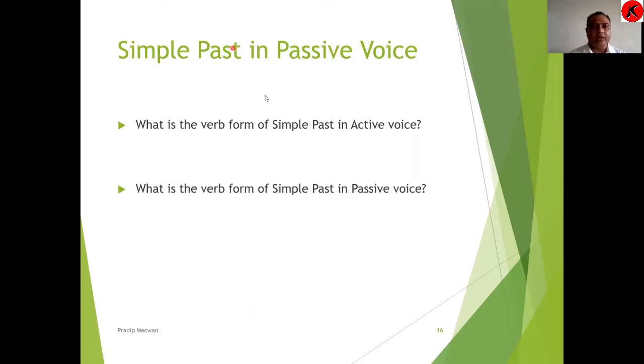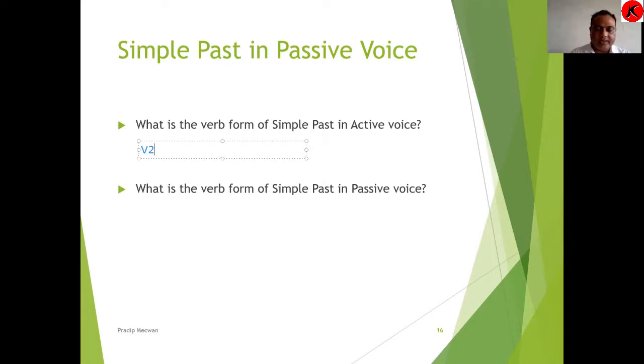So let us discuss about simple past tense. What is the verb form of simple past tense in active voice? Just like simple present, we have 4 different variations in the verb form in simple past. So in simple past, first of all, we use V2 form, second form of the verb. For example, she played Coco. He hid my bag. Hide, hid, hidden. So we always use the second form of the verb.